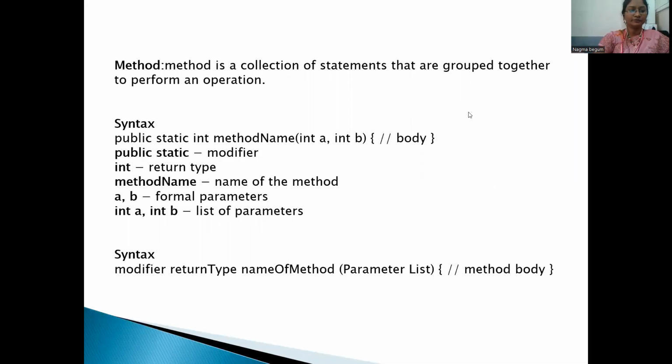Next, we have non-primitive data types. Unlike primitive data types, these are not predefined; they are created by programmers. These data types are used to store multiple values. For example, consider an array that stores a group of values. A class is also a non-primitive data type that stores different methods and variables. Therefore, these are also called advanced data types in Java.